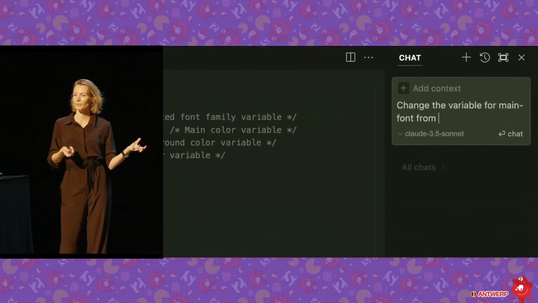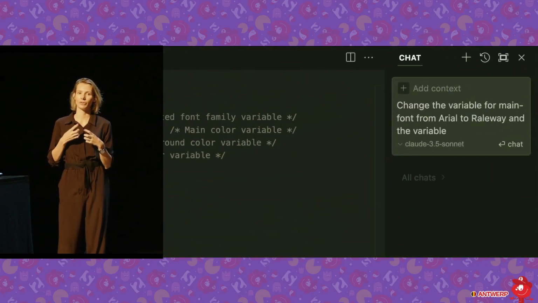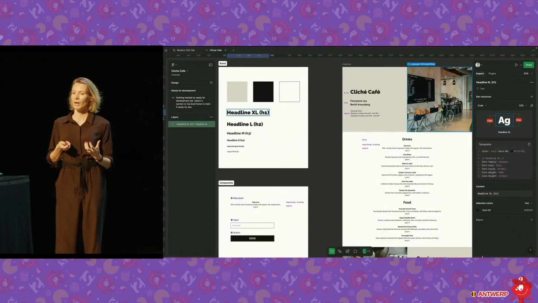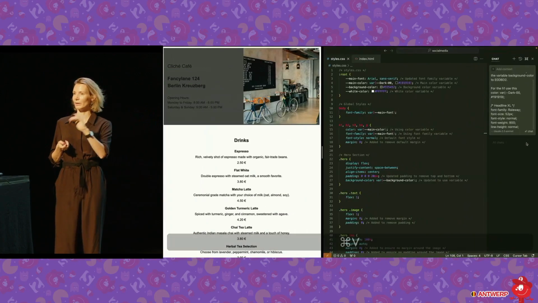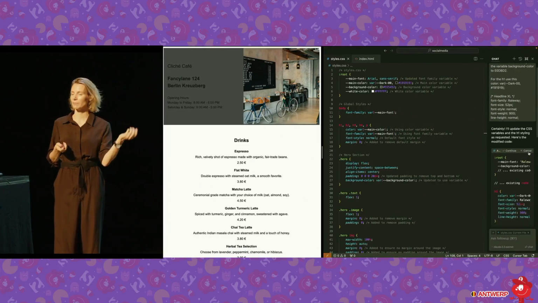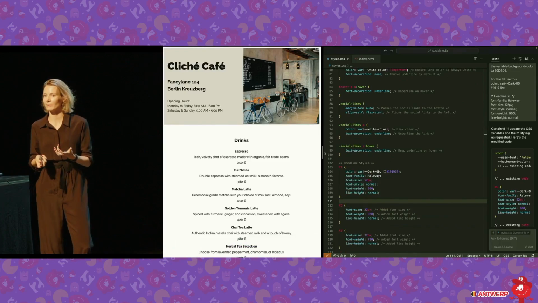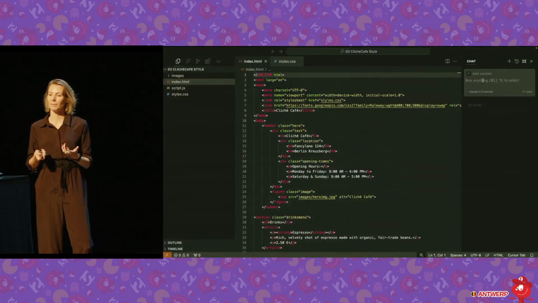And you can jump into your Figma file, and then you can tell it, I want to change things. I want to change the typography. I want to change the setup. And you can copy from your dev mode, and you can just say, this is how I want this to be. This is my variables. Clean up everything. Show me how to clean this up. Show me how to use variables in CSS. So this is incredibly powerful.